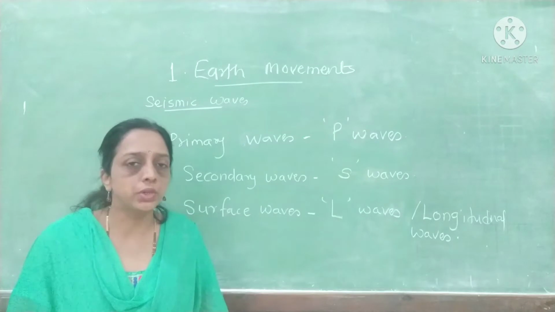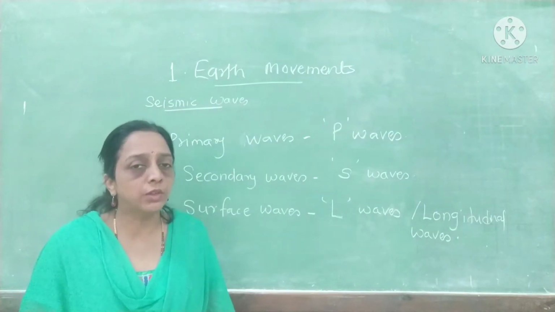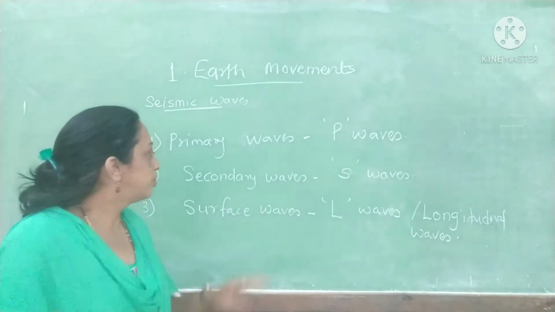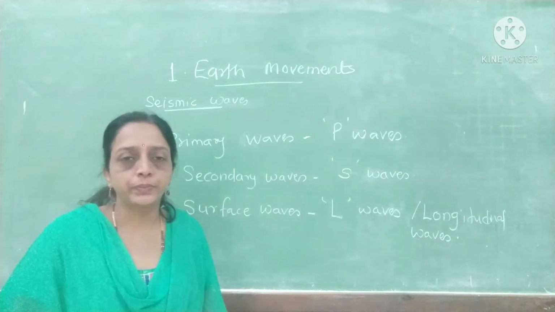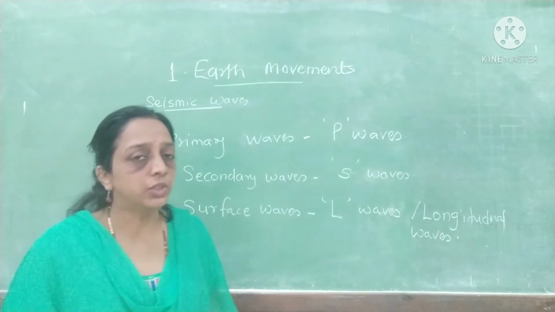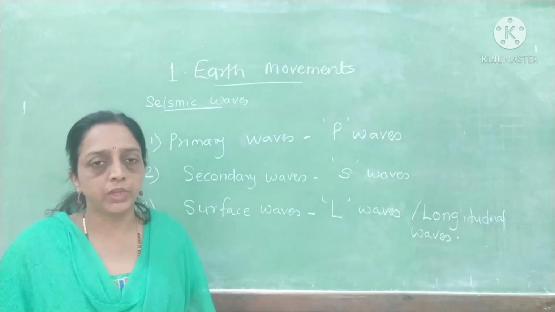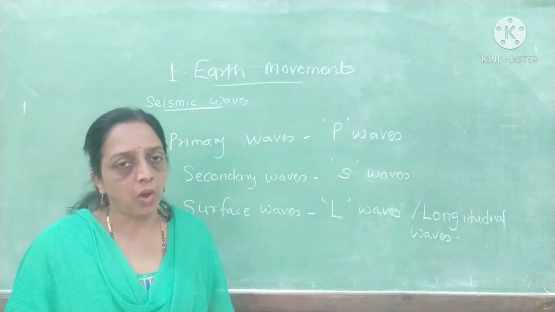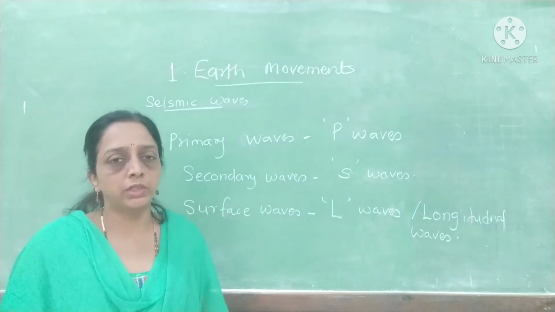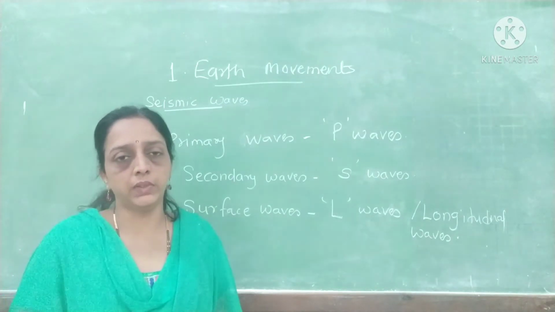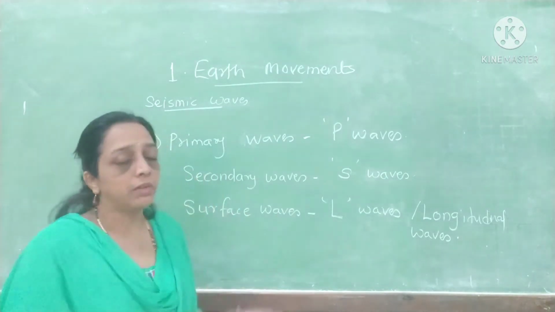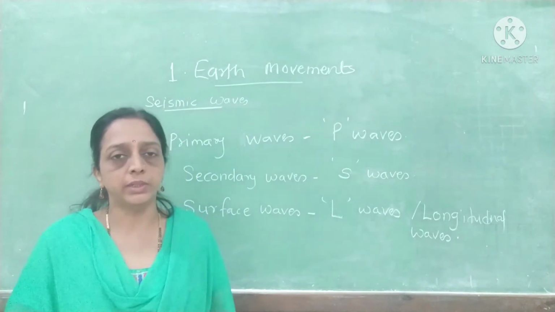Whatever destruction we see on the surface of the earth after an earthquake is due to primary waves. These waves can pass through any medium, either solid or liquid. Solid medium means rocks and soil particles in the interior of the earth, and liquid material like lava and water. So primary waves can pass through any medium.